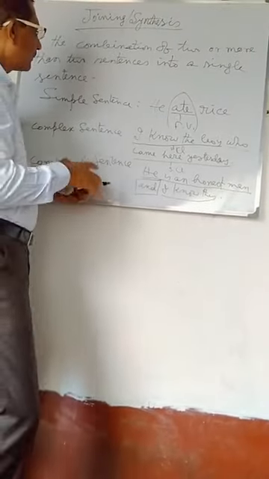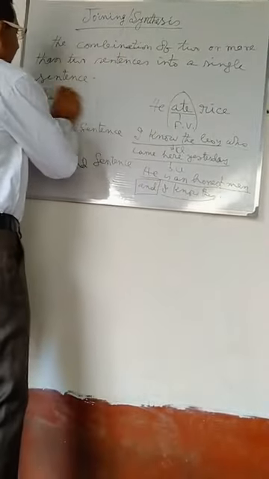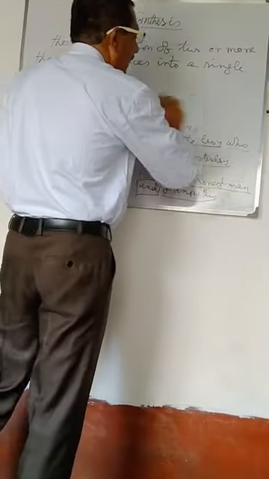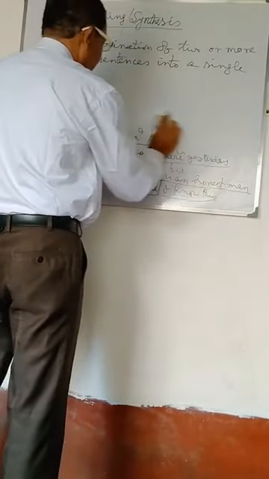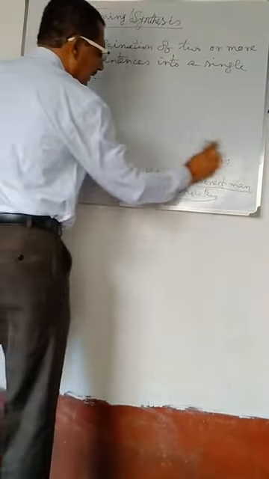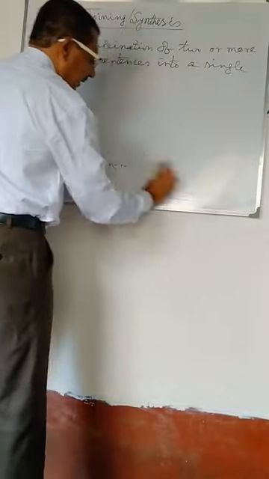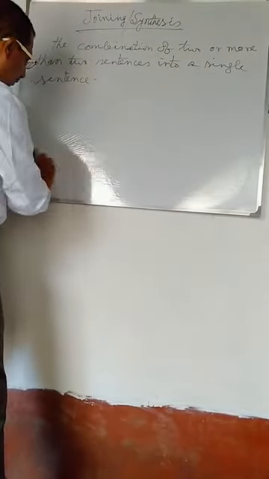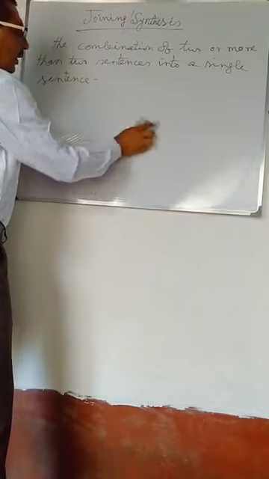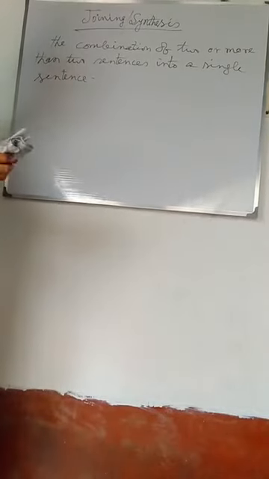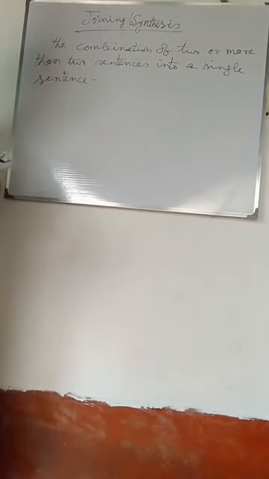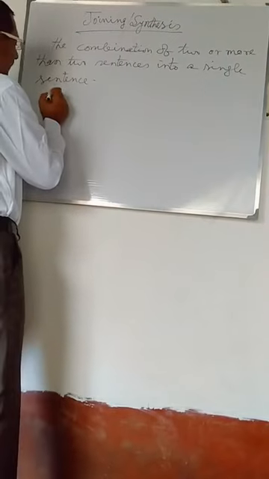And now, according to the definition of joining, you will see how two or more than two sentences can be joined into a simple sentence or complex sentence or compound sentence. Now see the example.